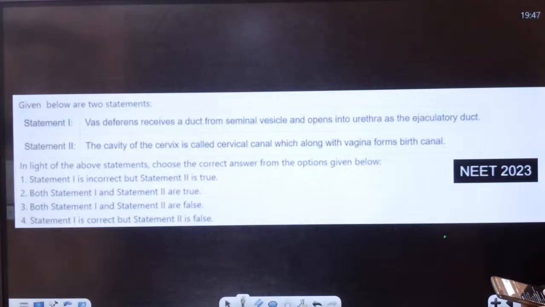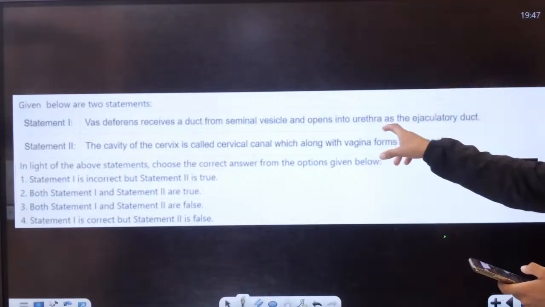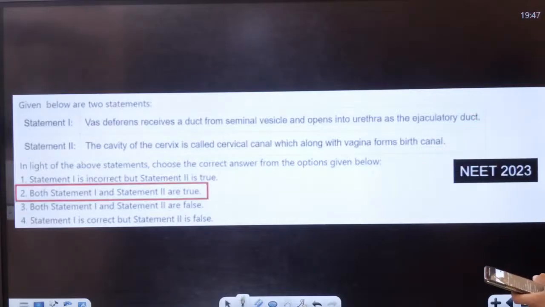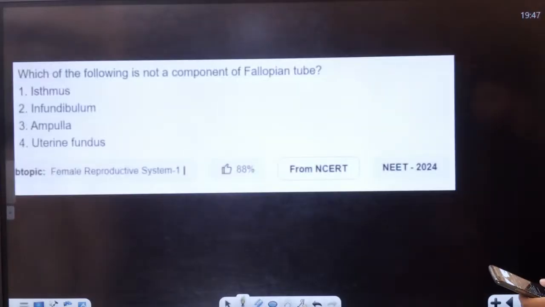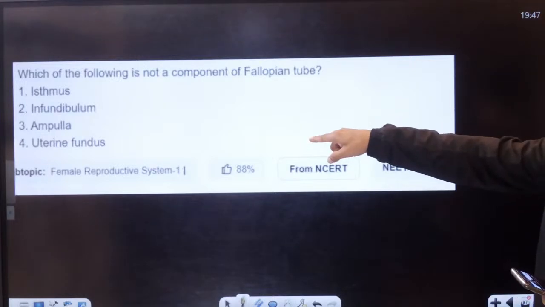Vas deferens receives a duct from the seminal vesicle and opens into the urethra as the ejaculatory duct. Both are correct. Next question: which of the following is not a component of the fallopian tube? Not a part of the fallopian tube, students. Uterine fundus.